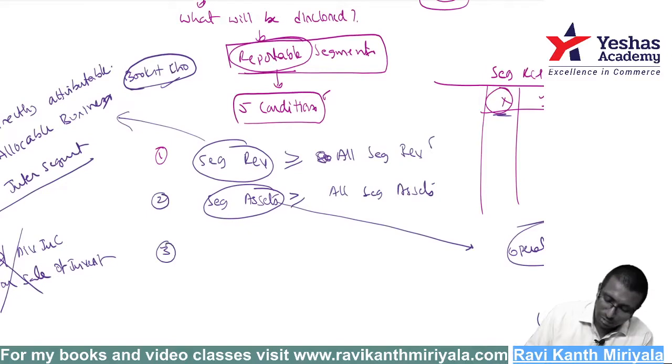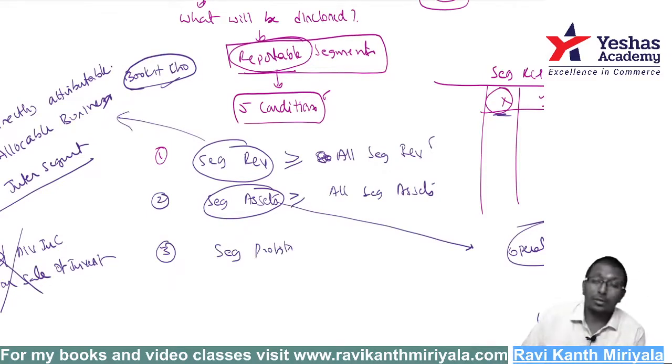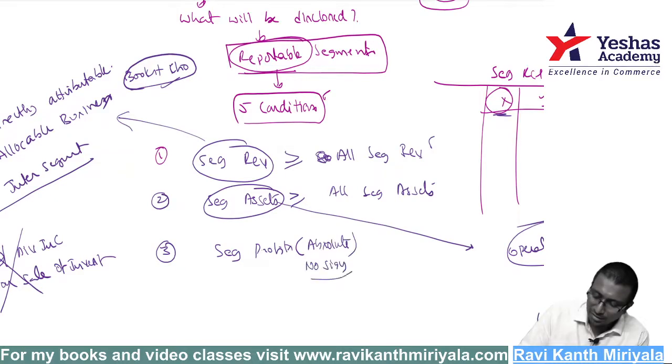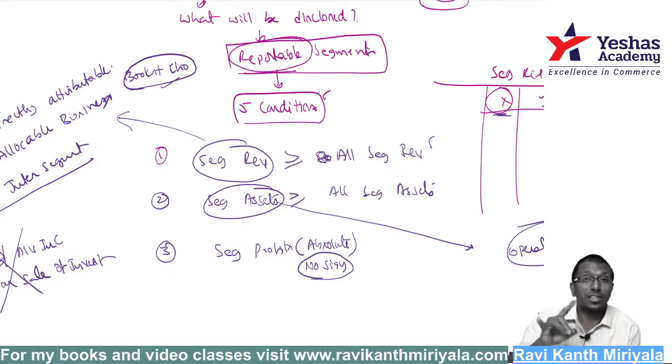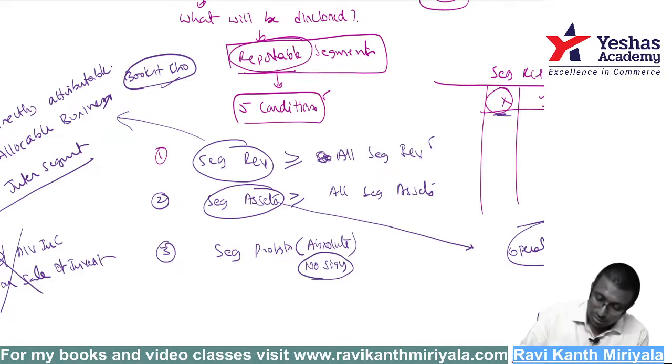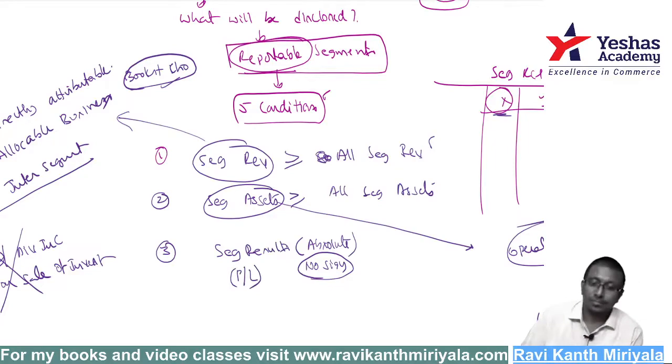Right. Third point is what? Segment profit. Segment profit means, what do you say? Absolute number we call this. What is absolute number? If you take it without sign, that is called absolute, even though there is a loss. Instead of profit, we use the word segment result. See, result means what? It can be profit, it can be loss.